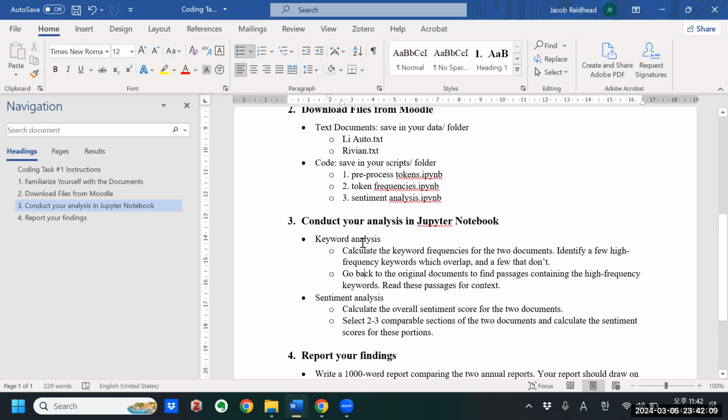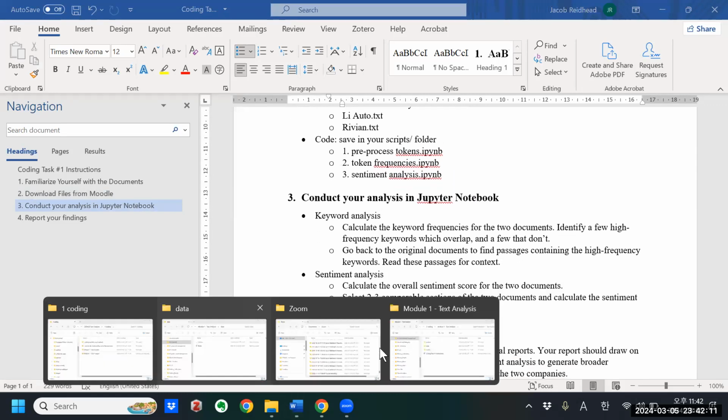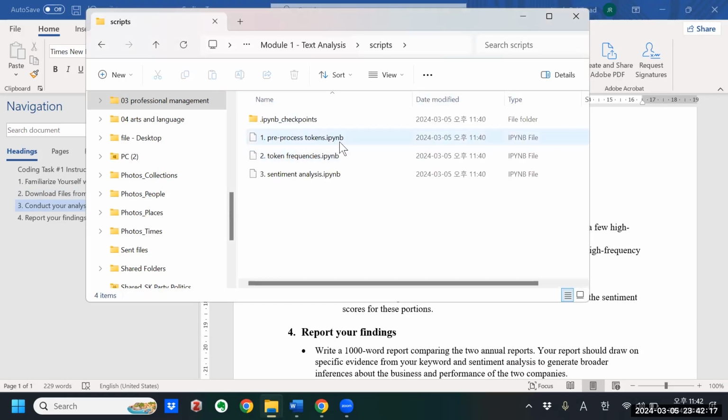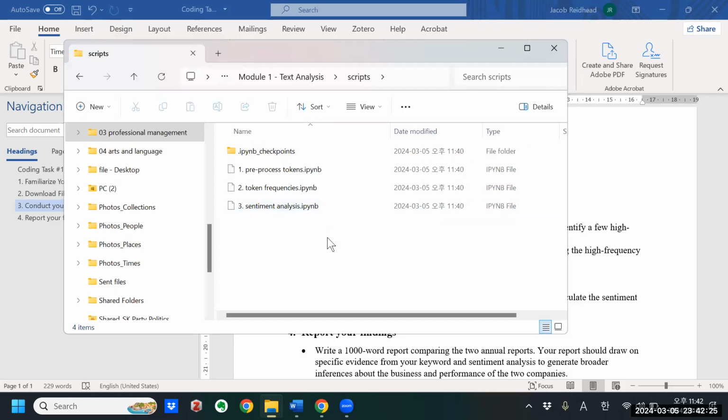First you're going to open Jupyter Notebook. Right now I'm using my Windows Explorer to navigate here, but you're going to find the preprocessed token script, open that in Jupyter Notebook, and run it first on the two documents that I showed you.